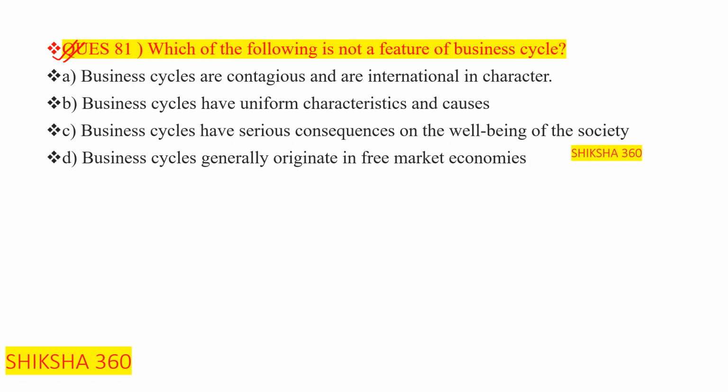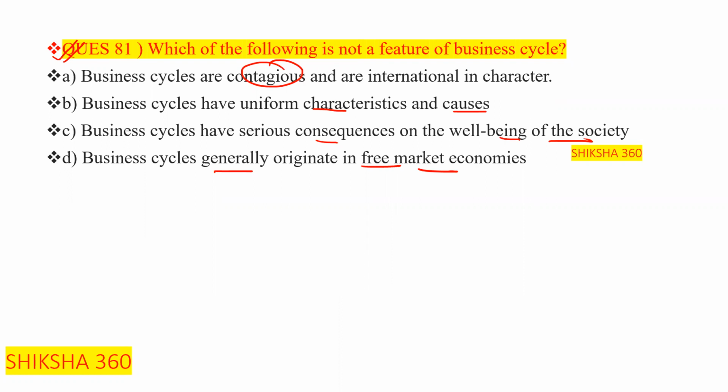Now let's discuss one by one. First one is business cycles are continuous and are international in character. Business cycles have uniform characteristics and causes. Business cycles have serious consequences on the well-being of the society. Business cycles generally originate in the free market economies, clear?